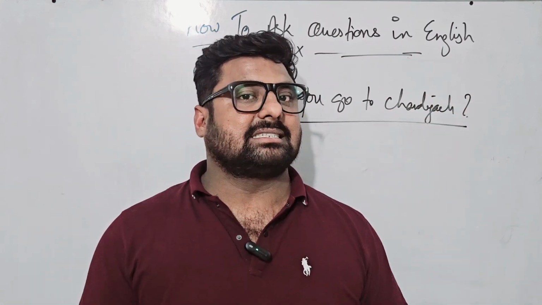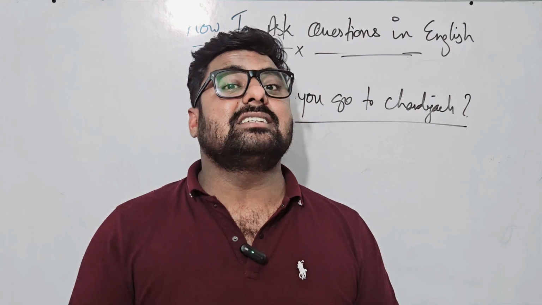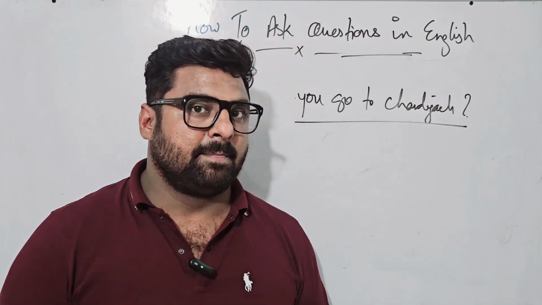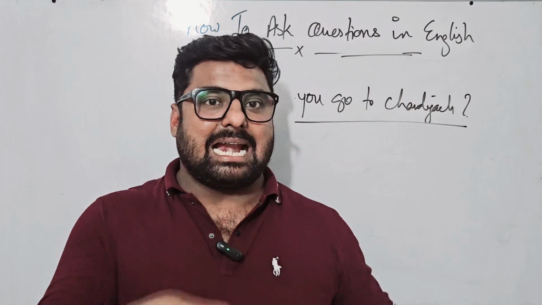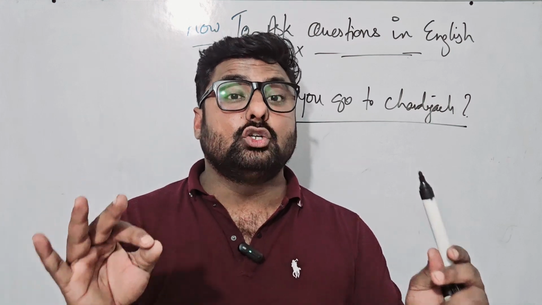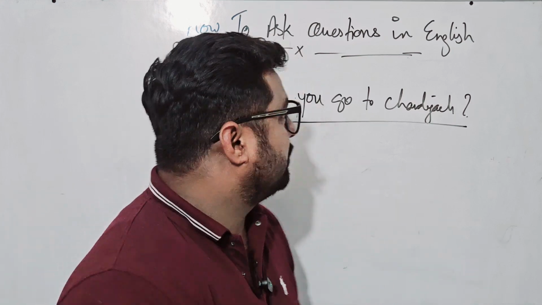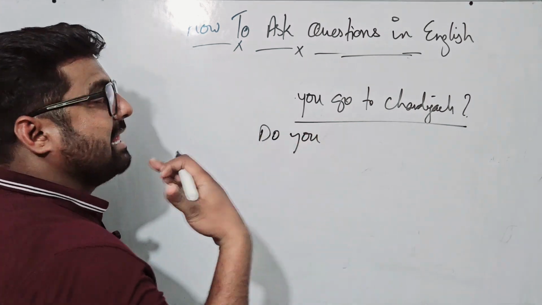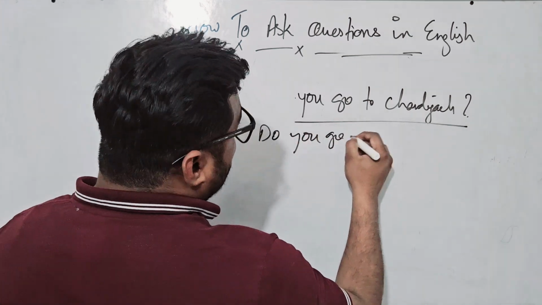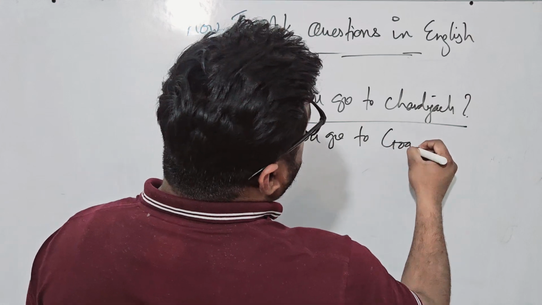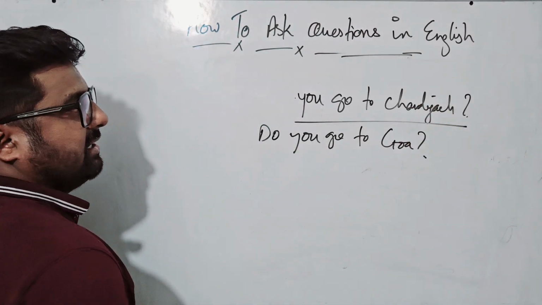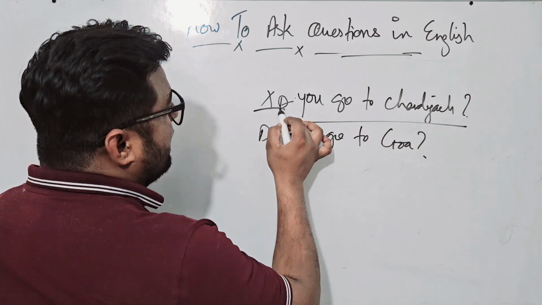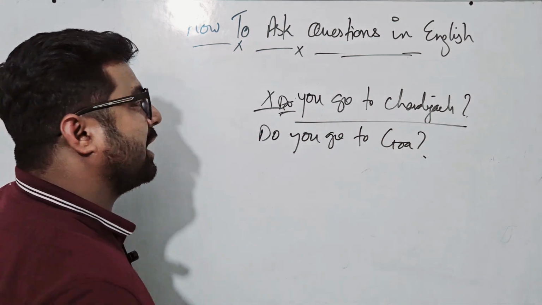So when we ask a question in present tense, which present tense? That is present indefinite. What is present indefinite? Any action that takes place usually, right? Such sentences should be asked in interrogative form like this: Do you go to Goa, for an example, or Chandigarh? So this is a wrong sentence. I need to put here do, right?